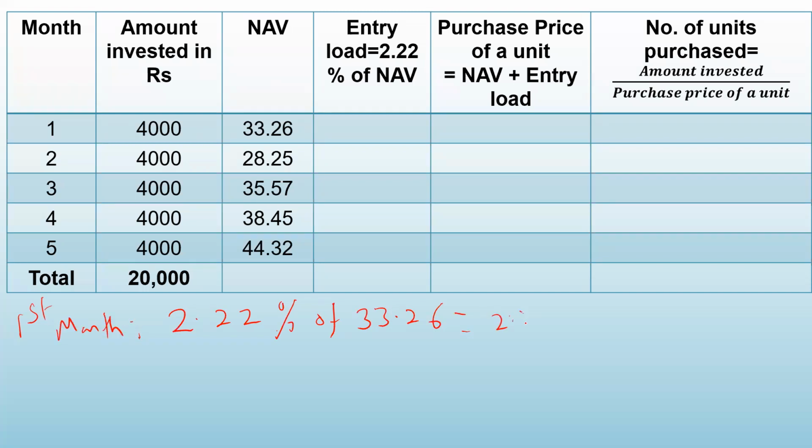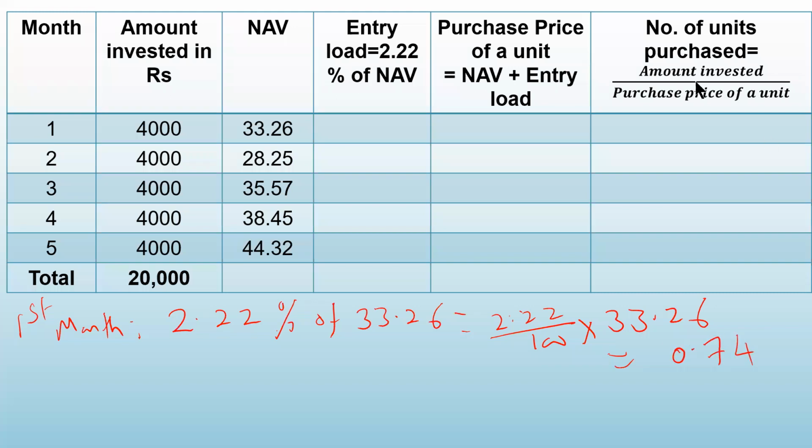So 2.22 upon 100 into 33.26. Calculate. I hope everybody is sitting here with a calculator. So calculate this. How much will you get? 2.22 into 33.26 divided by 100. So you are getting 0.738, that means 0.74.